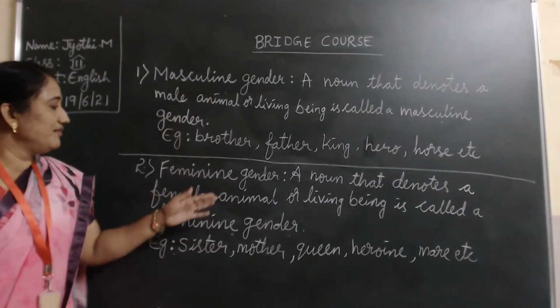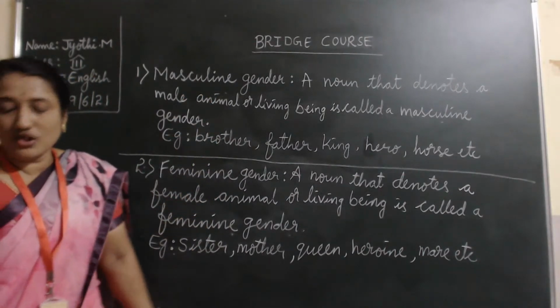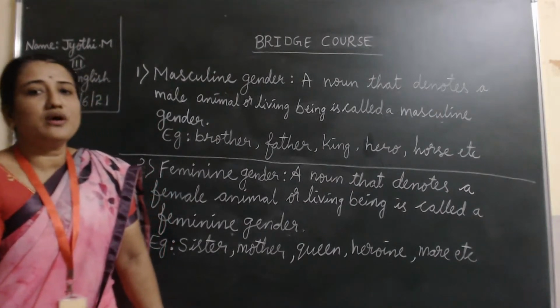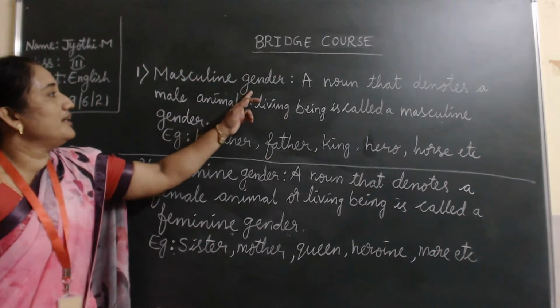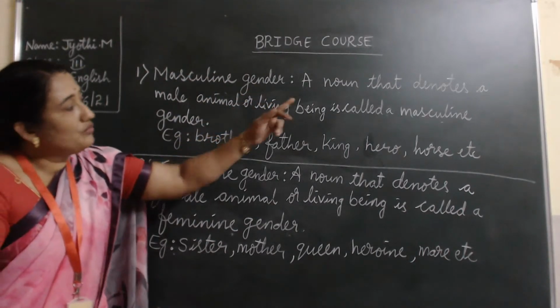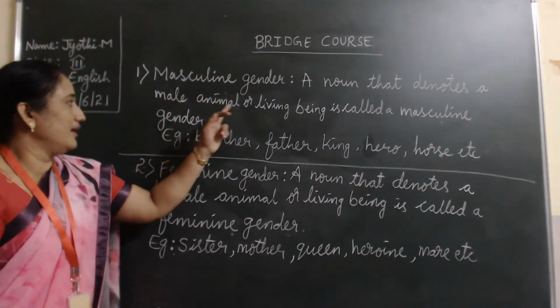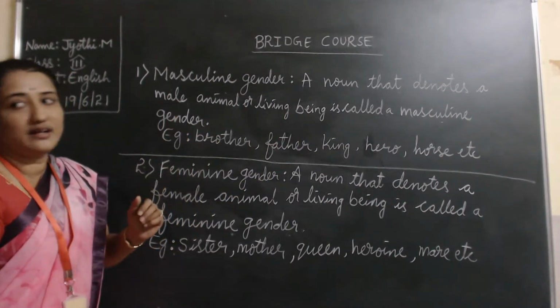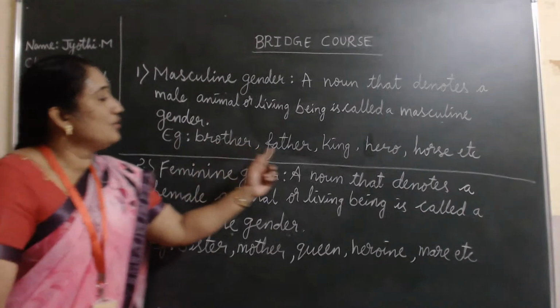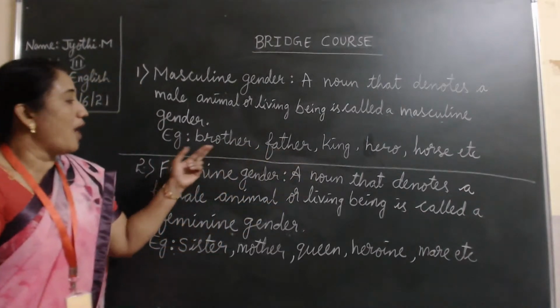These two definitions you have to practice in your English rough notebook two times today. Like, what is masculine gender? A noun that denotes a male animal or living being is called a masculine gender. Examples I gave you, the very common examples.